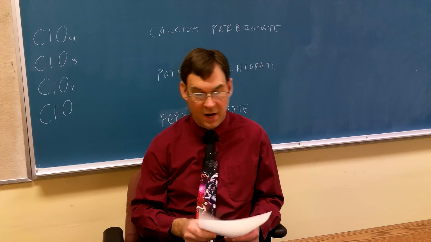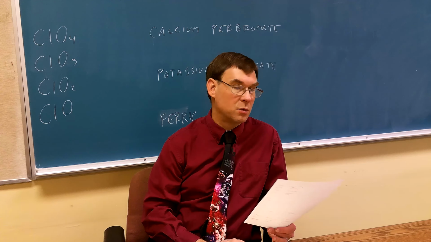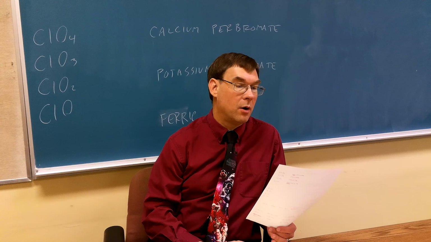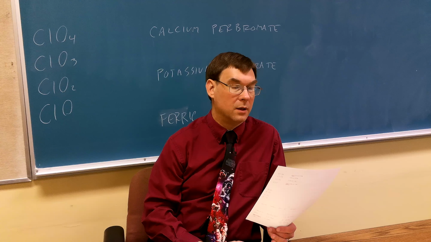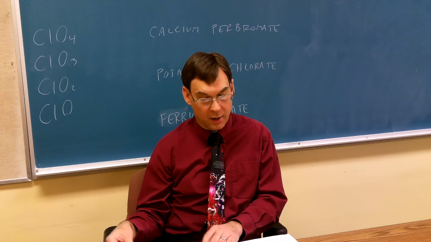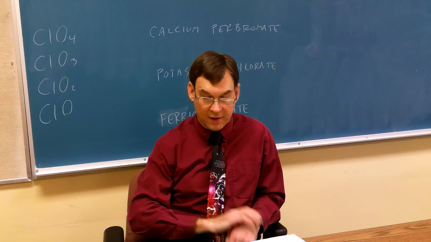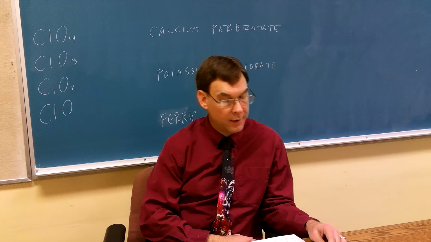So 7.5, here we go. Two sort of new words at best, because we've had these before. Hypo is under, and per is over, and beyond that, it's pretty much a rerun of what we've been doing every day. So chapter 7 is nomenclature.